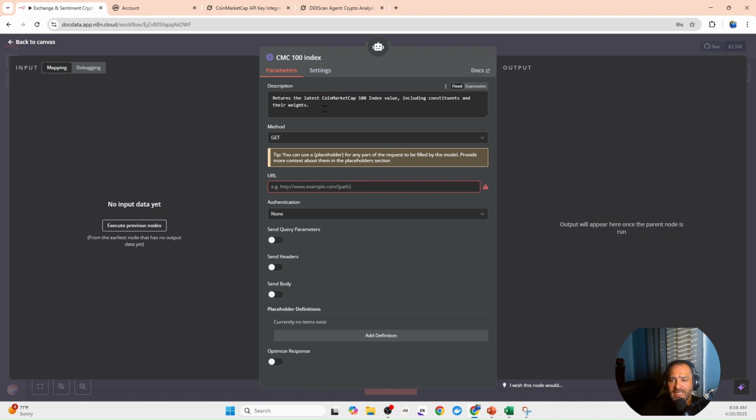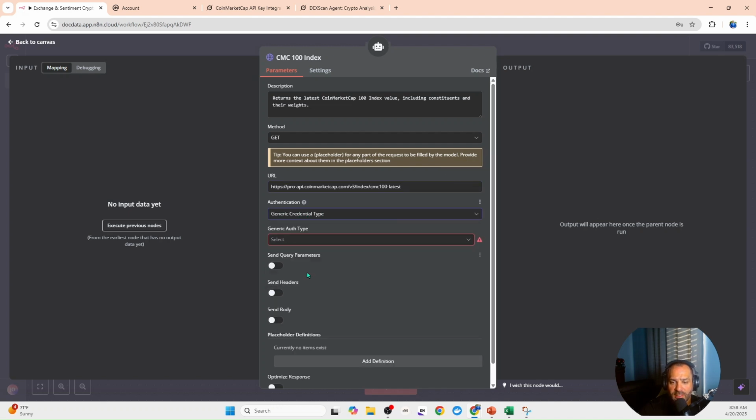So it returns the latest CoinMarketCap 100 index value. It includes constituents. So again, this is going to be a GET. We leave this as a GET. I'm going to provide this URL. And then the authentication type, again, generic.